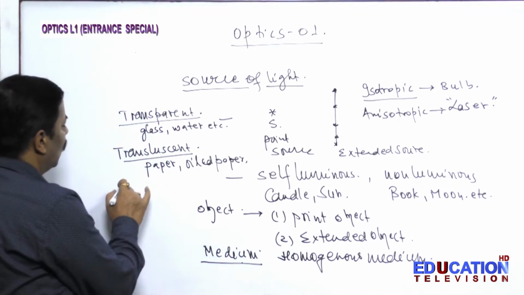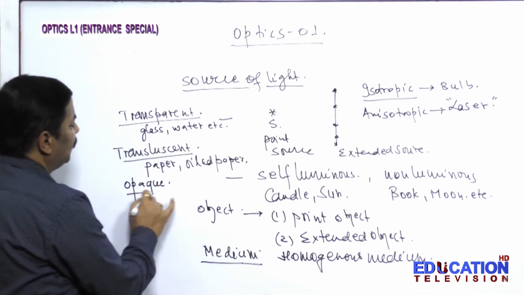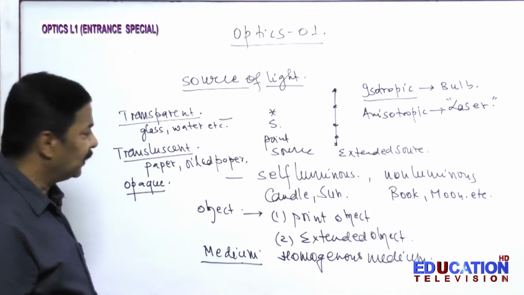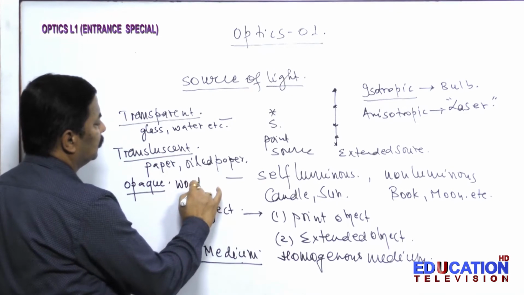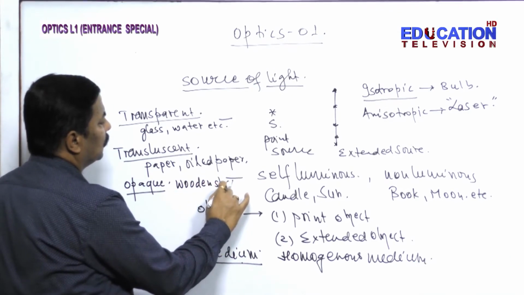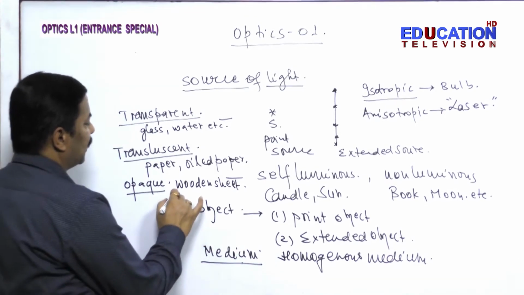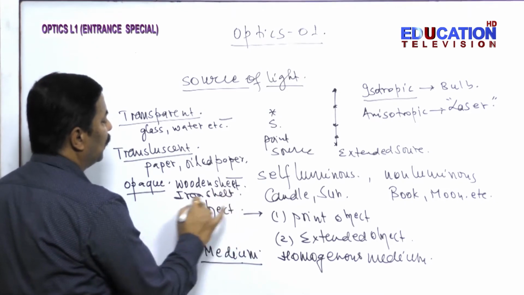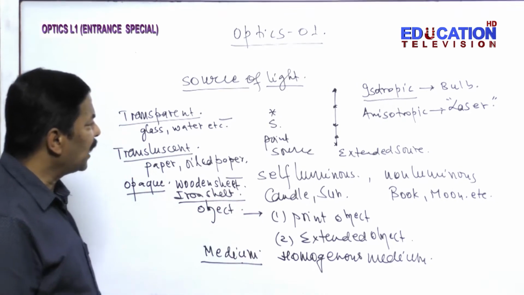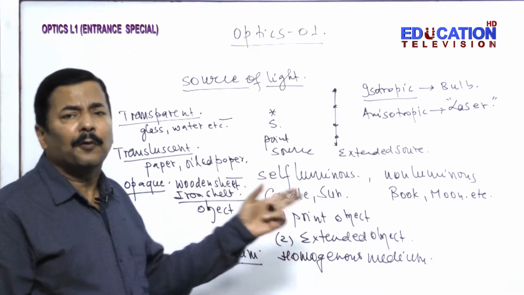And then there is opaque. That is basically a wooden sheet, through which light cannot pass, or an iron sheet, through which light cannot pass. So these are the basic terms that we should definitely understand before beginning our discussion on optics.